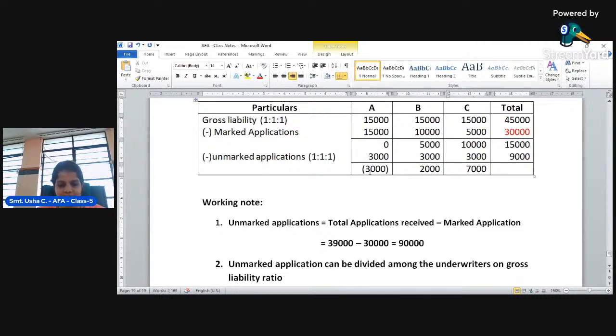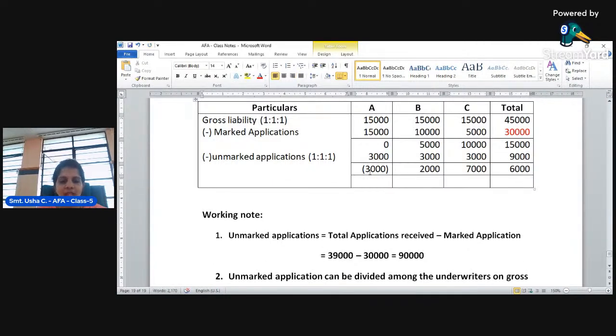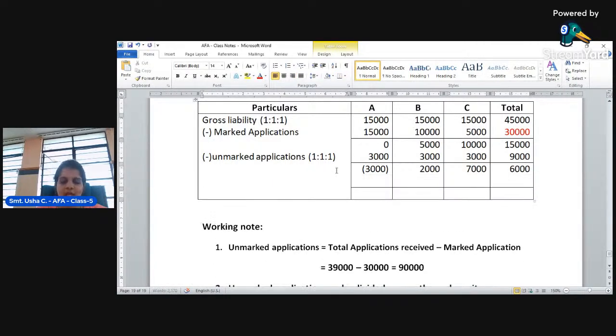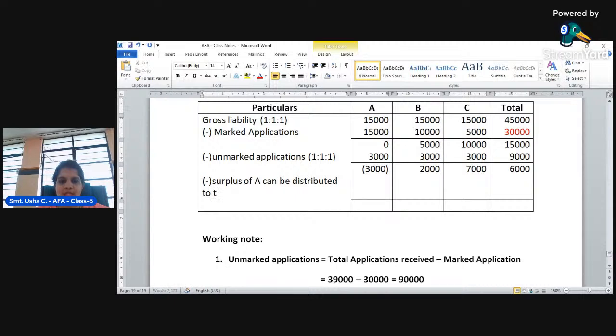So the difference is 6,000. What do we have to do now? The surplus of A can be distributed to B and C underwriters in the ratio of 1:1.